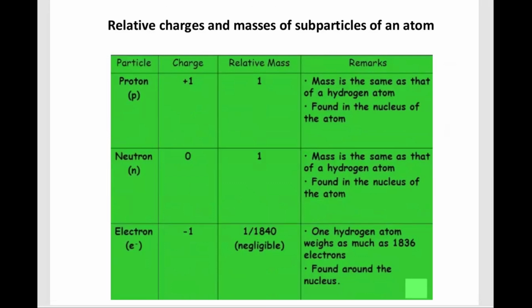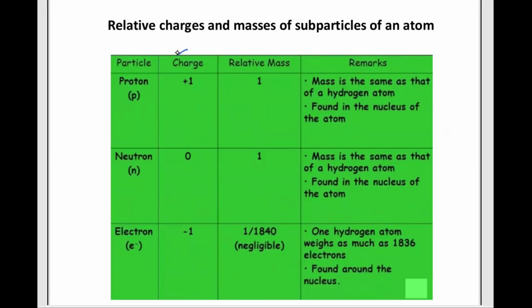We are making a comparison in terms of charges and relative masses, and there are some more remarks here. Let's read it out. First of all, we talk about the protons. The position is not mentioned here, so I'm writing down the positions also. In the nucleus we have the protons, and the charge is positive 1. And the relative mass, relative meaning comparative, is going to be 1 AMU. The mass is the same as that of a hydrogen atom.